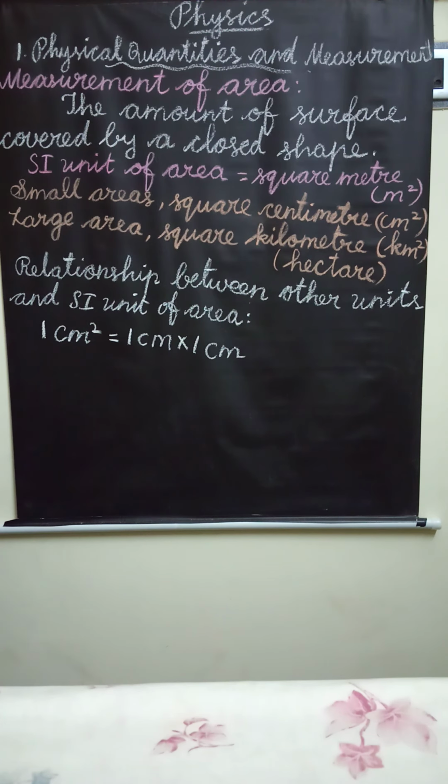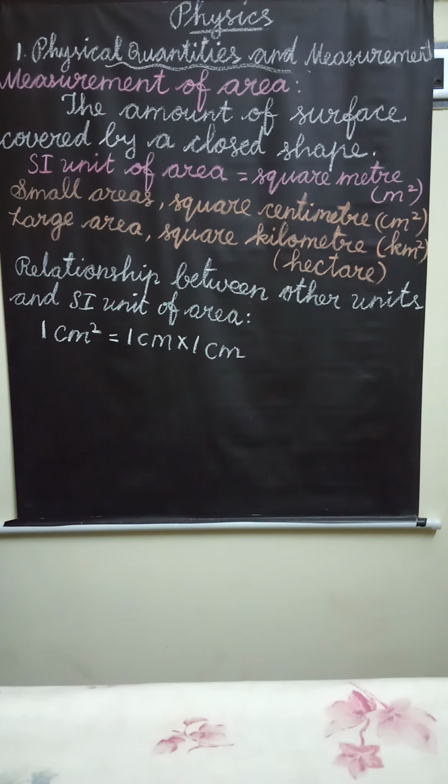Already we learned about physical quantities. What are physical quantities? Quantities that can be measured are called physical quantities. It has two types. What are they? Fundamental quantities and derived quantities.